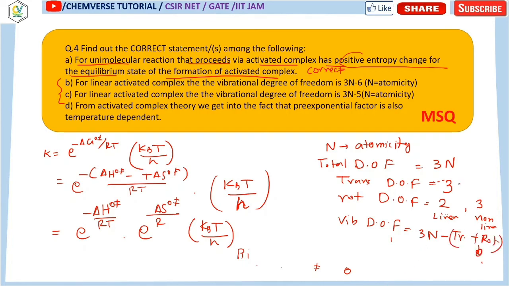So 3 plus 2 is 5, so it is 3n minus 5 for a linear molecule, and 3n minus 6 for a non-linear one, because there are 3 rotational and 3 translational degrees of freedom. Clear? For this kind of calculation you will easily tick that for the linear case the vibrational degrees of freedom are 3n minus 5, and think this is the correct option, isn't it? But it is the wrong choice.